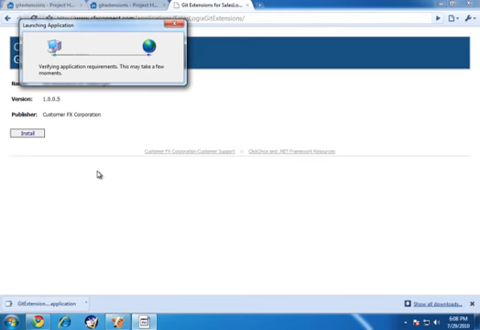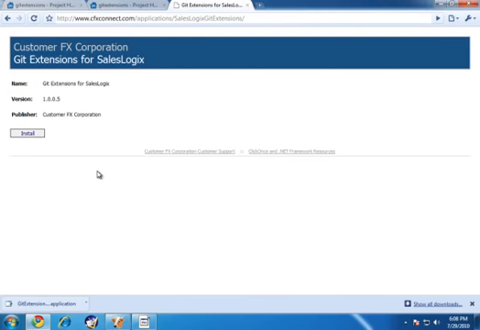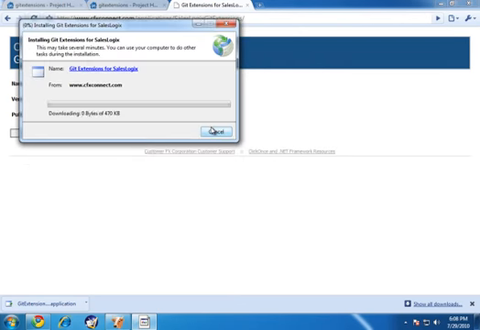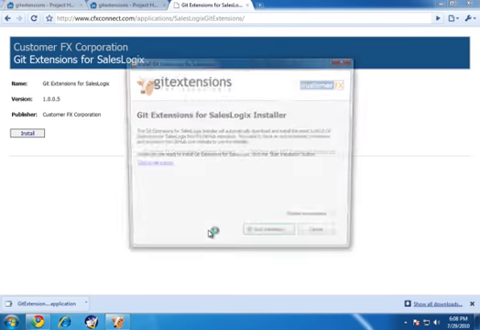This will install Git Extensions for SalesLogix only on my workstation. It doesn't install Git Extensions or any of the Git system itself on Windows. That's assumed that you already have that installed and set up. I'll click Install, and it'll run the installer and then launch a wizard that'll allow me to get it integrated into the Application Architect.